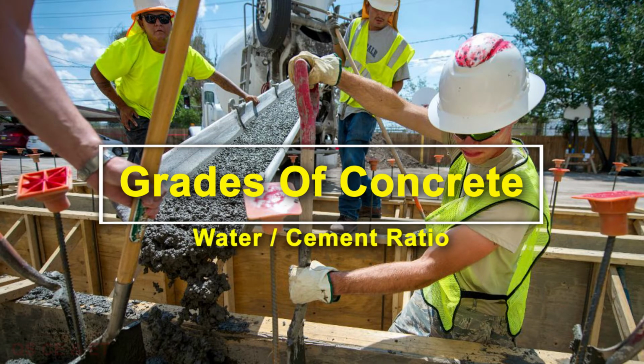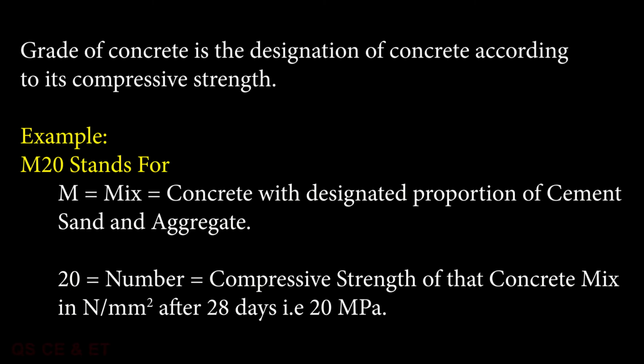Dear friends, today our topic is about grades of concrete. Grades of concrete is the designation of concrete according to its compressive strength. M20 stands for M is equal to mix, which is equal to concrete with designated proportion of cement, sand and aggregate. 20 is the number which is equal to compressive strength of that concrete mix in Newton per millimeter square after 28 days, that is 20 MPa.